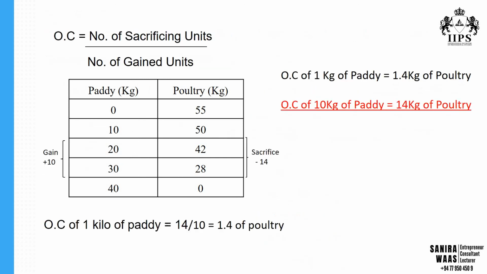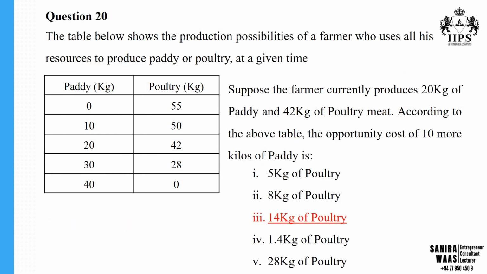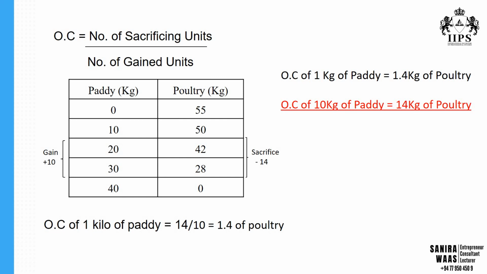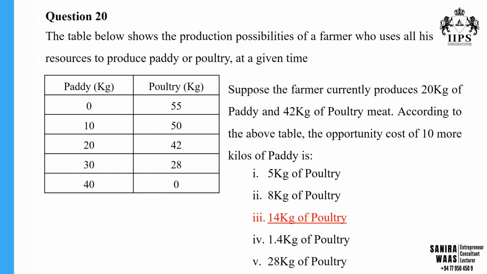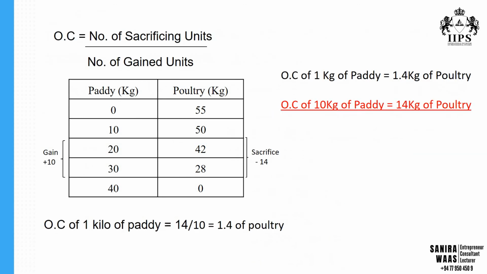This is because the question asks for the opportunity cost of 10 kilograms of paddy. They are not asking for 1 kilogram of paddy. If it is for 1 kilogram of paddy, obviously the answer is 1.4, like most of you have got. But in this question, they are asking for 10 kilograms of paddy. As it is for 10 kilograms of paddy, the 1.4 kilograms of poultry will be multiplied by 10. So the answer for this last question is 14 kilograms of poultry, the opportunity cost of 10 more kilos of paddy.